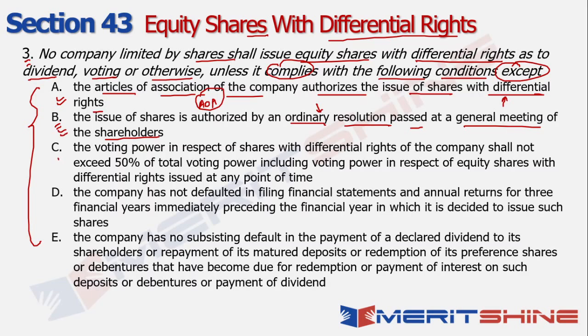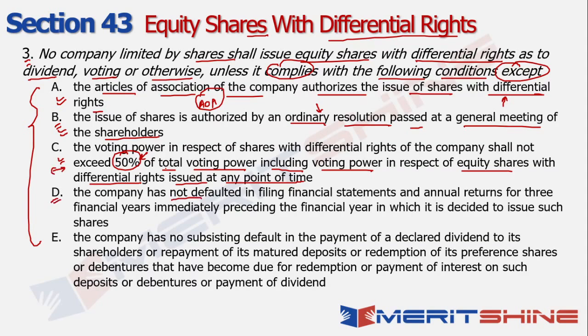Now, if I look at option C, it says the voting power in respect of shares with differential rights of the company shall not exceed 50% of the total voting power, including voting power in respect of equity shares with differential rights issued at any point in time. So what it means is that total voting power should not go above 50%, including the voting power that is there for equity shares with differential rights. So basically the contention here is, is this 50% the correct number or not? So I'm a little doubtful about option C. Okay, let's look at option D.